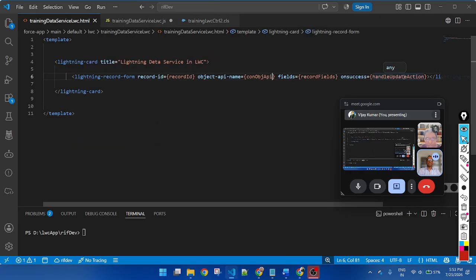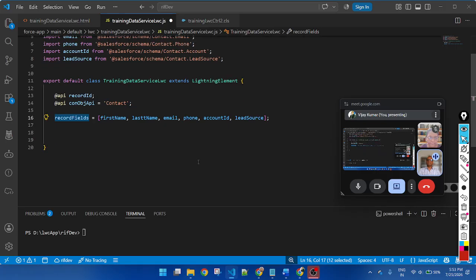Now, once the record is created successfully, I want to display a toast message. So this is the on success. If you pass on success, that means it will display a toast message. So now copy this function, and we need to create a function here.